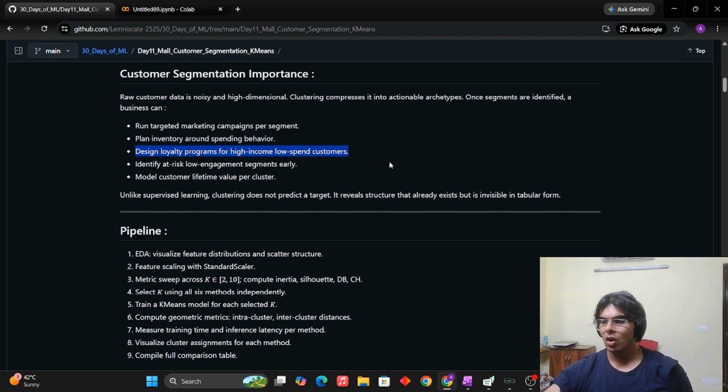Like in McDonald's, they have got the golden card, which is very rare to get your hands on. If you get that, you can eat at any McDonald's for free. So these sorts of things. Now they don't give those cards out like this. So if they can segment their top-priority customers, the richest customers, the most influential customers, their job will become far easier. Okay, so this is the point. Our goal is to find some structure and some patterns in all the chaos and keep them separate for eventual business profit.